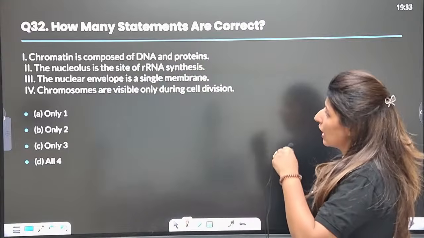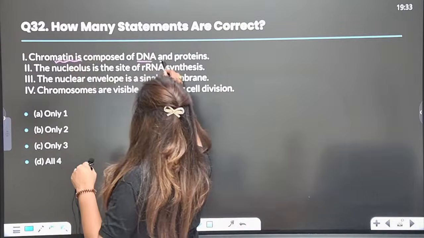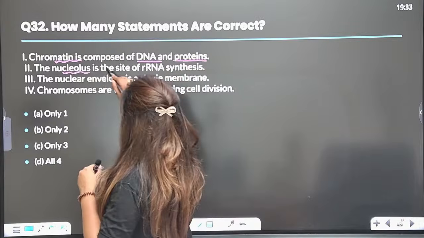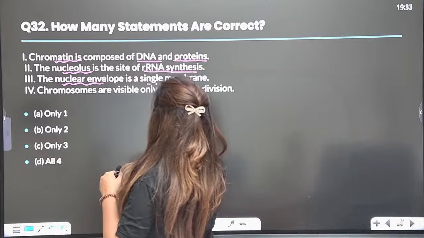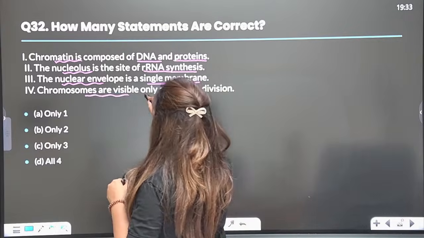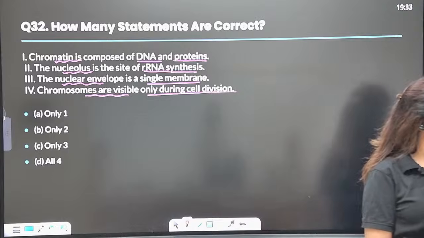Next question. How many statements are correct? Chromatin is composed of DNA plus proteins. Nucleolus is a site of rRNA synthesis. Then nuclear envelope is a single membrane. Chromosomes are visible only during the cell division. Yes, guys, let me know the answer here.